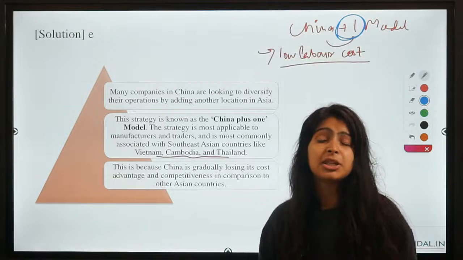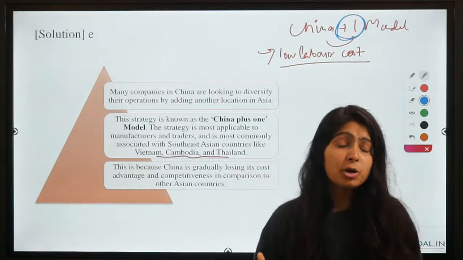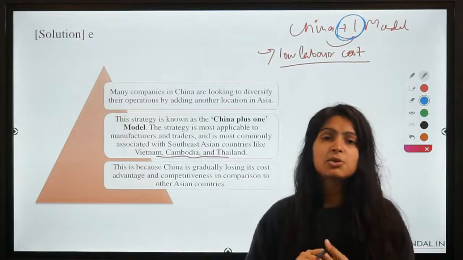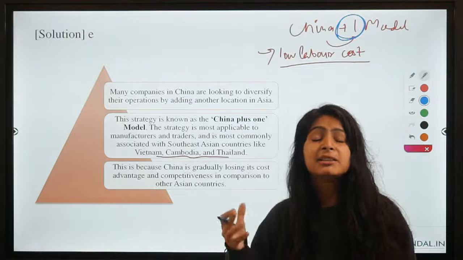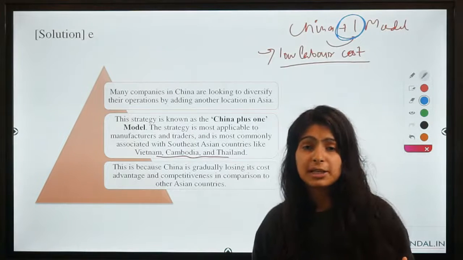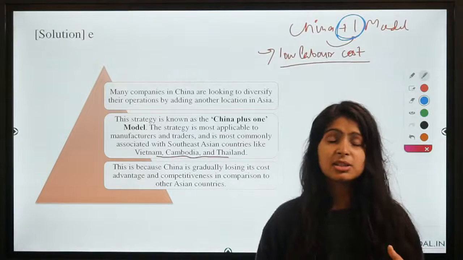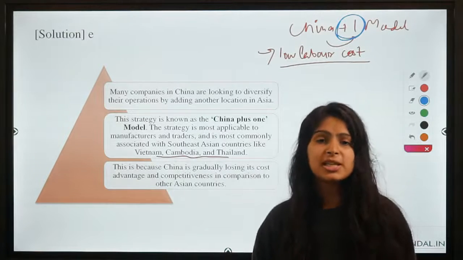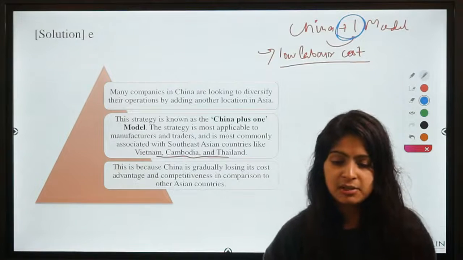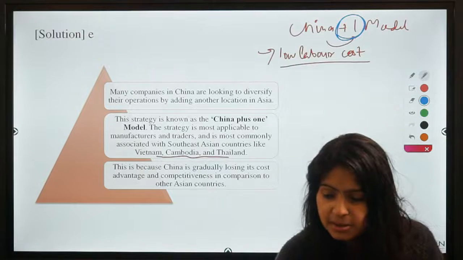India has a huge young population looking for work, right? So it is very important that we invite these companies into India and make the regulations easier for them to enter, so that we can experience the same growth and opportunities that China experienced, right? I hope there is no doubt about this question. A very simple question indeed.